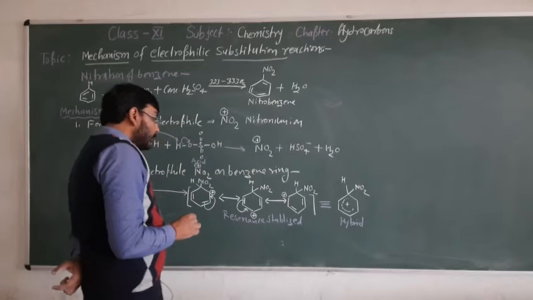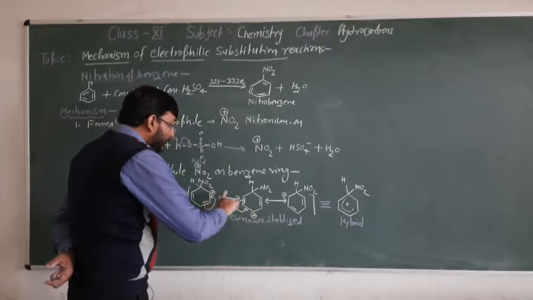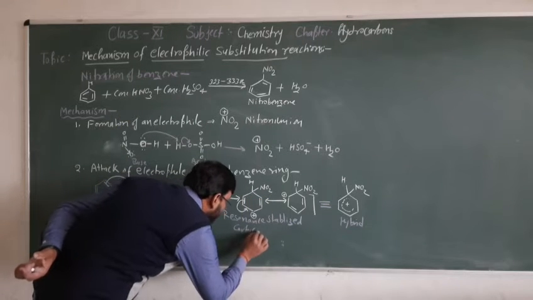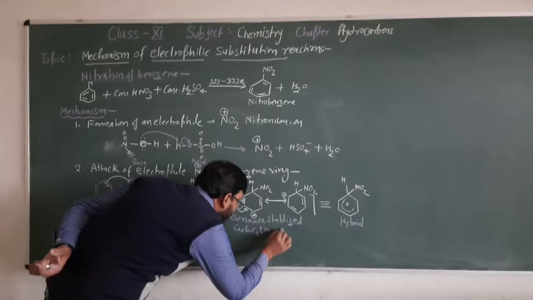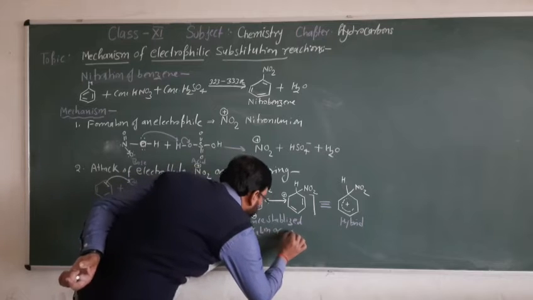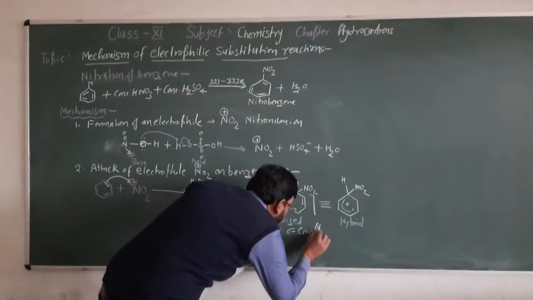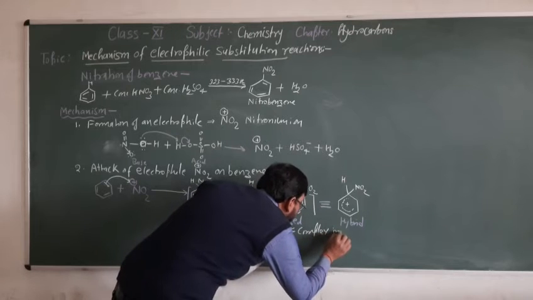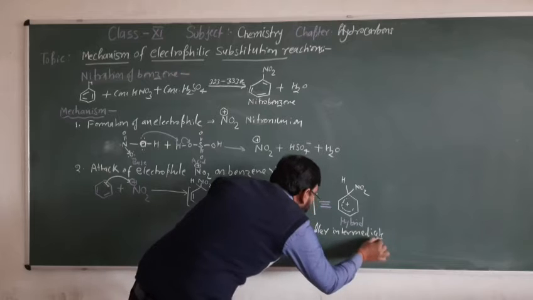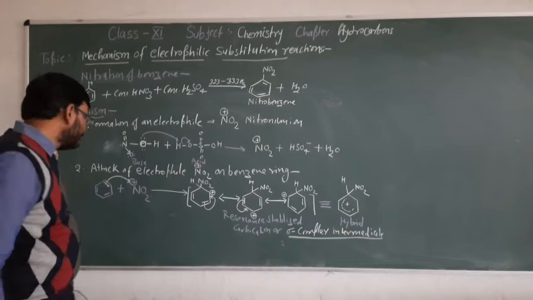We call this the arene carbocation, or we call it the sigma complex intermediate. So this is the intermediate of these reactions.